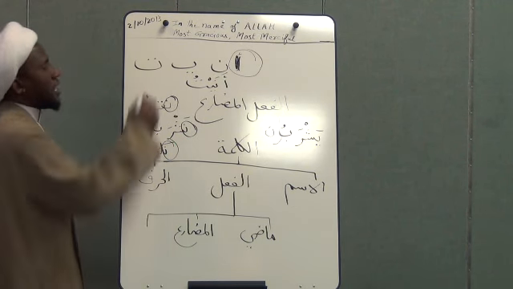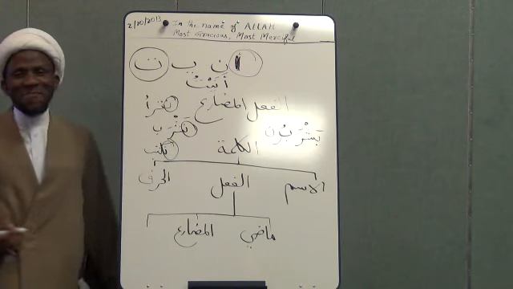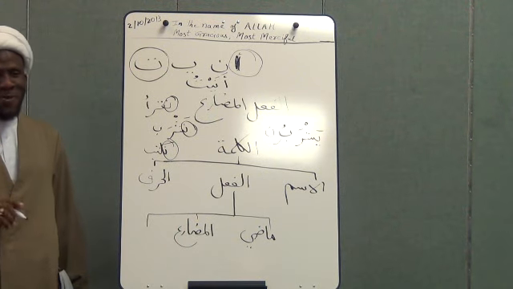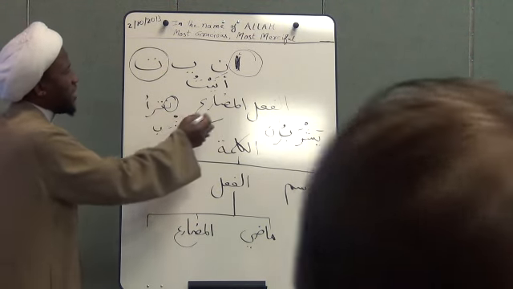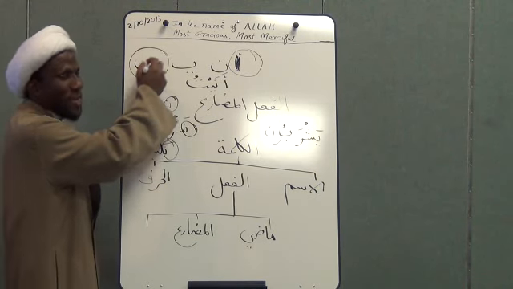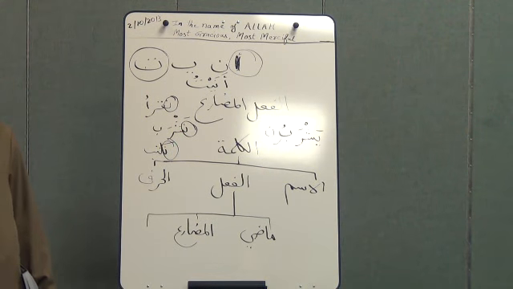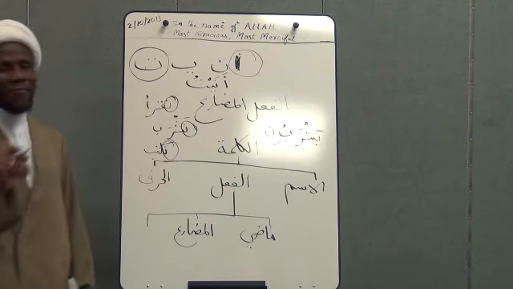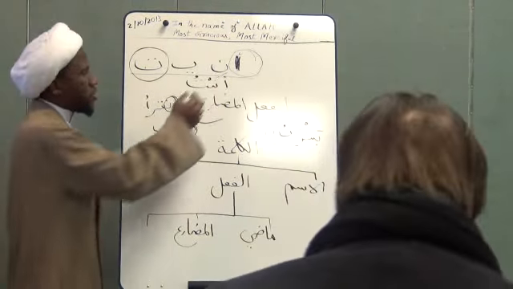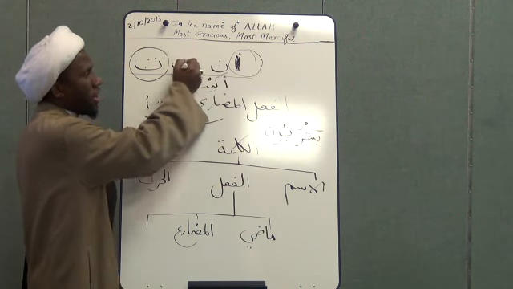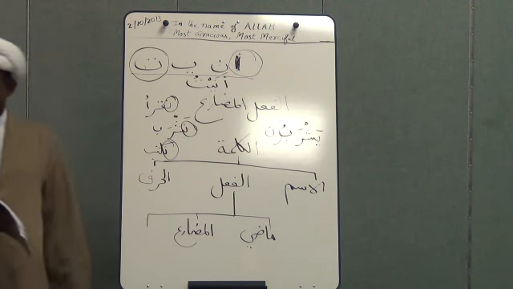And then we have ta. The ta is for what? The ta is for the second person. Tashrabu. You are drinking. Ta is for the second person. This is the first, this is for the second person, and this is for the third. And this is for the first person plus somebody else. So that is the al-mudari'. So in every present tense, always one of these four letters has to start the verb. Either alif or noon or ya or ta. So these are the basic examples of this present tense.